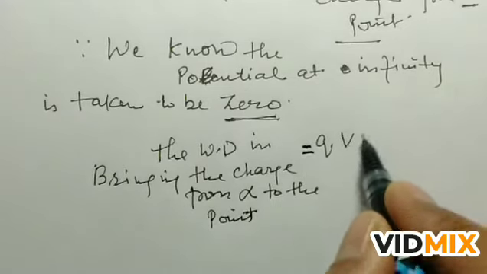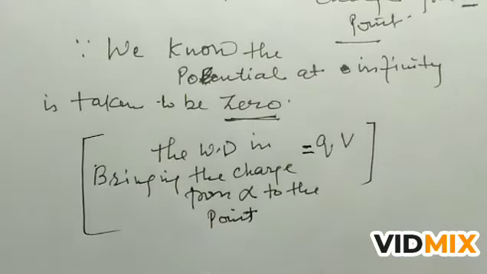This is the work done in bringing a charge.